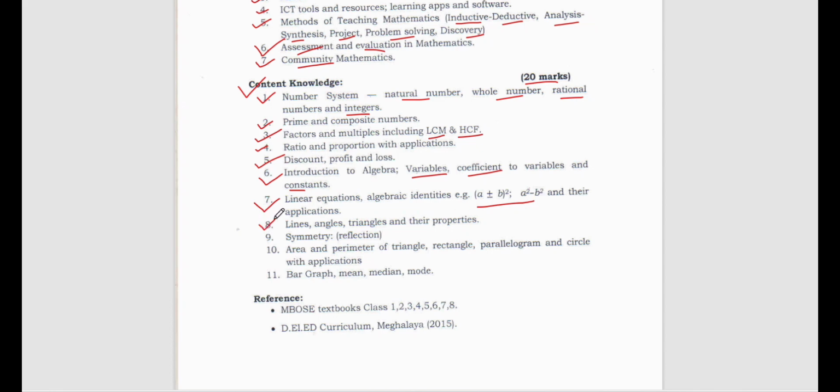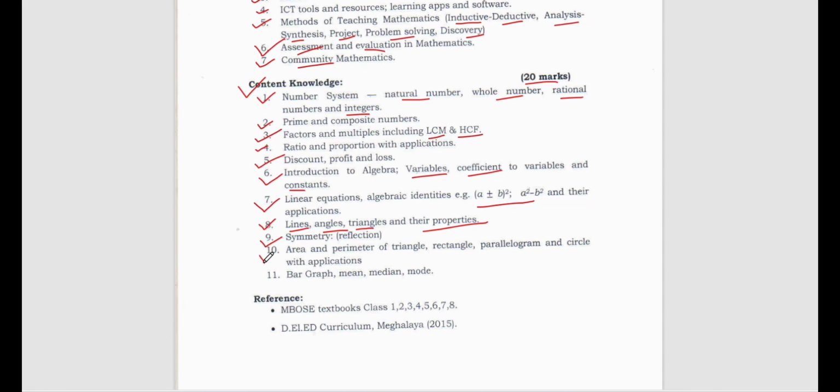Then here comes a part of geometry, that is what is a line, what are different types of angles, like acute angle, obtuse angle, right angle. Then triangles, you have to find the different types of triangles, right angle triangle, and so on. Then their properties also you should know. You will find these in class 9 and class 10 also, but it is better if you start from the beginning, that is from primary or elementary textbooks. Then symmetry, what is symmetry, what is reflection, that you need to see in terms of mathematics.